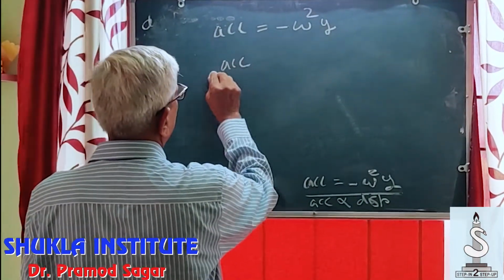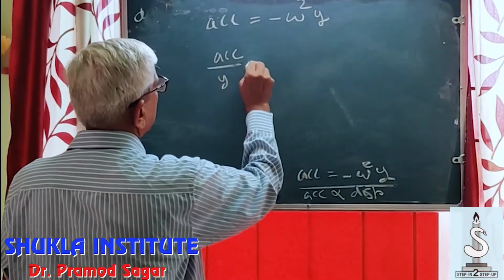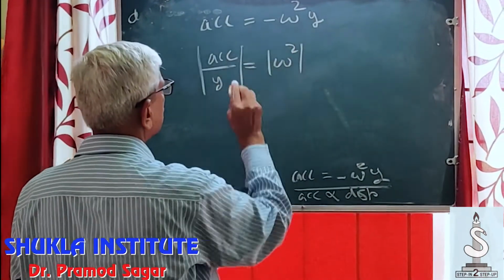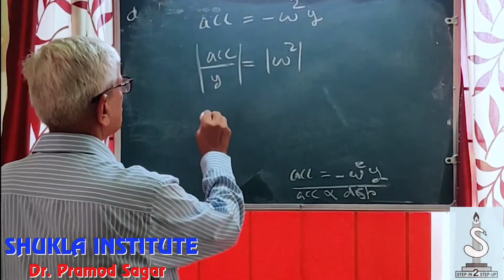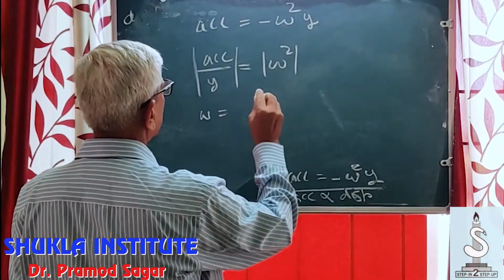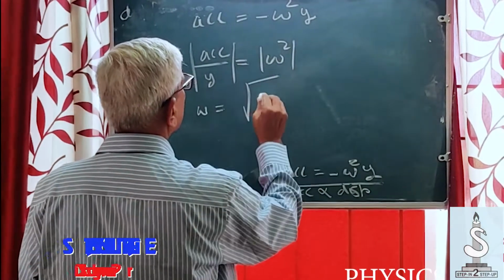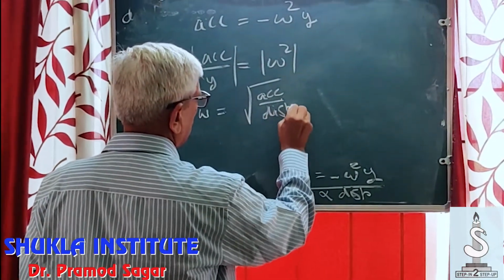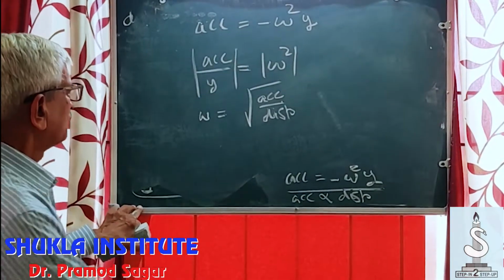Acceleration upon y is equal to omega square if I am taking only the magnitude part. So omega is equal to square root of acceleration upon displacement. What is omega?